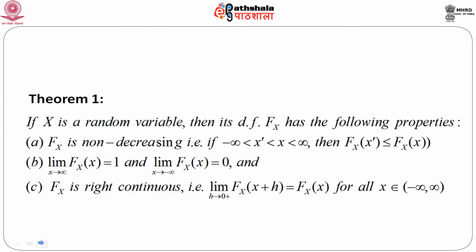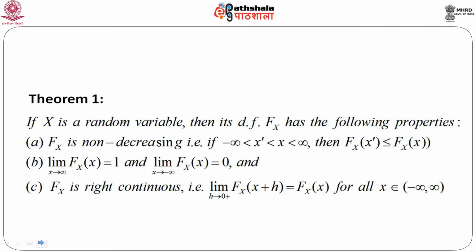Now, naturally one can ask the question, is it possible that F is continuous? Well, F might be continuous for some random variables in some special situations, but it is always right continuous, whatever the nature of the variable is, it might be discrete, it might be continuous. So, these three properties are the most important, or probably characterize a distribution.